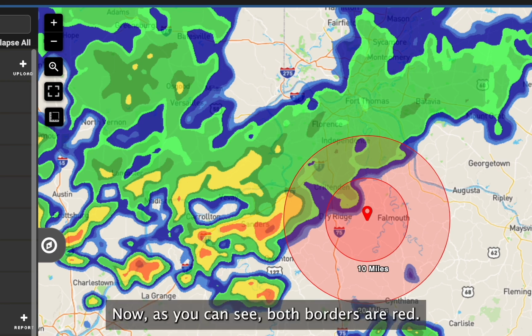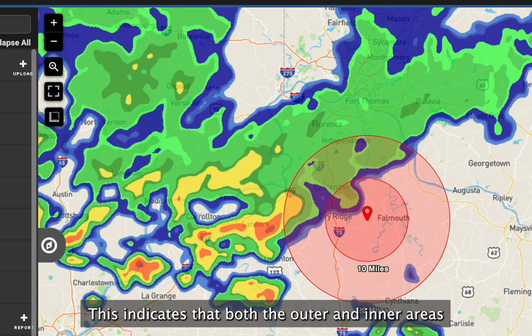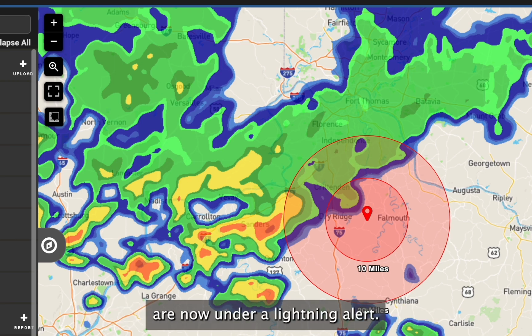Now, as you can see, both borders are red. This indicates that both the outer and inner areas are now under a lightning alert.